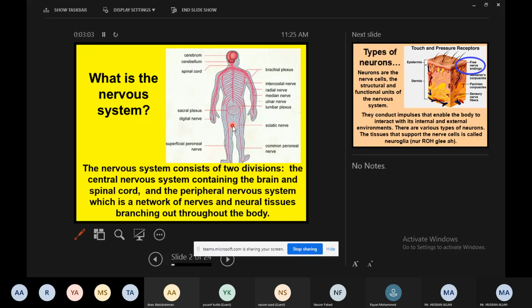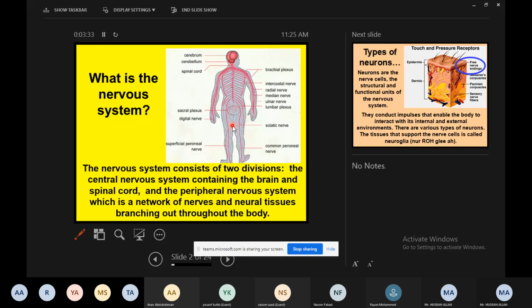Is there any place which does not have a nervous system? Is it possible or not? In your body, is it possible that any place does not have neurons, does not have a nervous system? It's not possible, right? Our entire body is rich with what? With neurons. So the whole body has neurons, meaning the whole body has a nervous system.